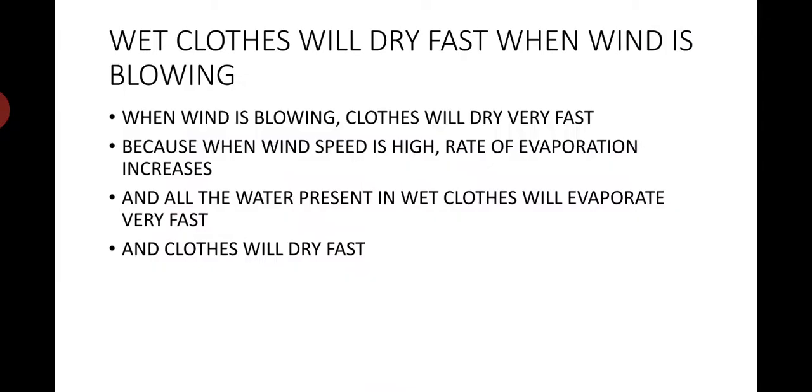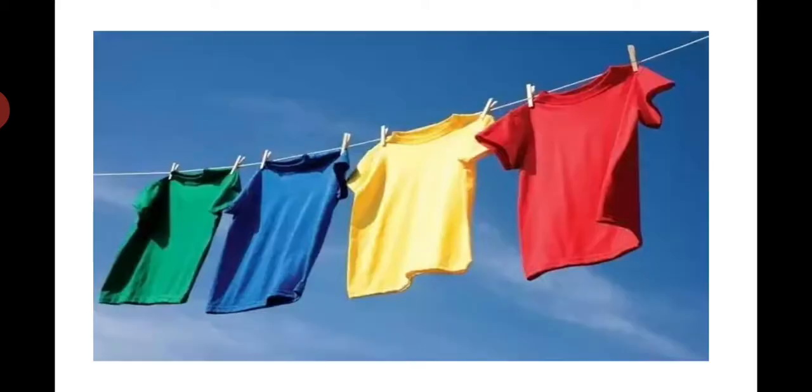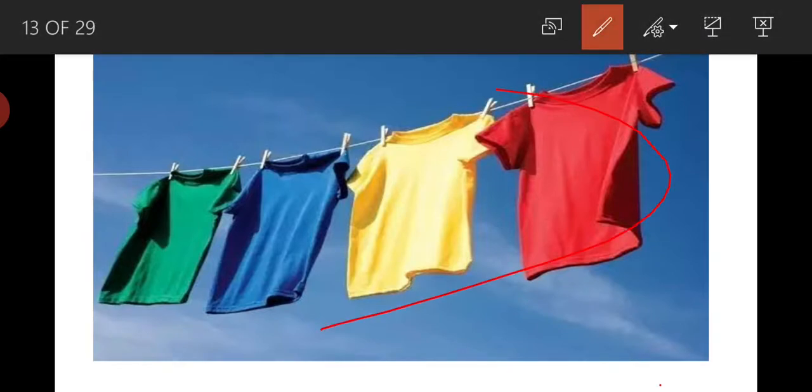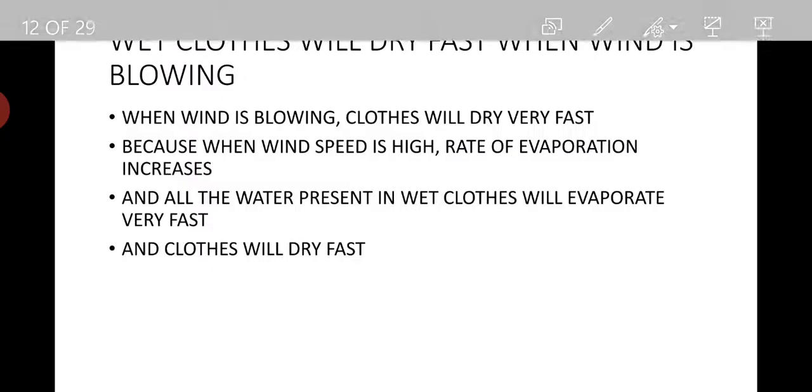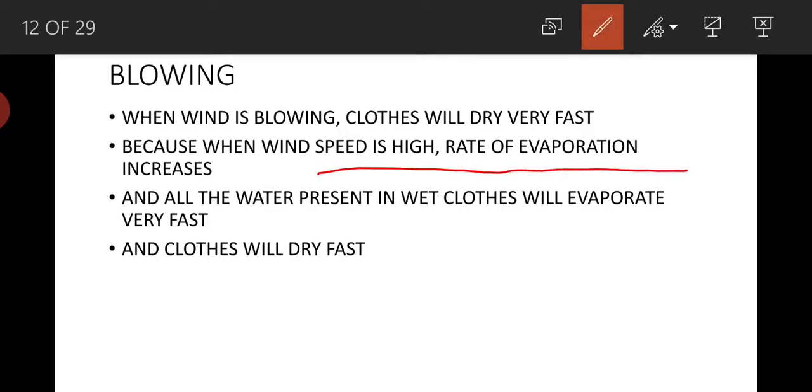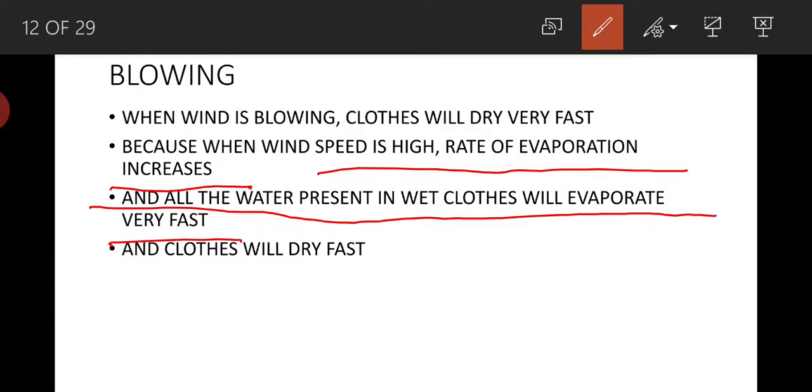And another example is wet clothes will dry very fast when wind is blowing. So when wind is blowing, if we keep wet clothes in the outside surroundings, then these wet clothes will dry very fast. The reason is, when wind speed is high, rate of evaporation increases, and all the water present in the wet clothes will evaporate very fast because of the high rate of evaporation, and clothes will dry very fast.